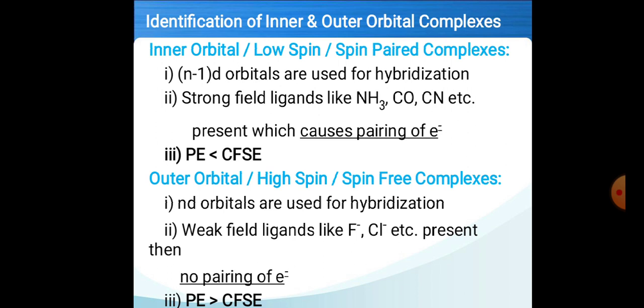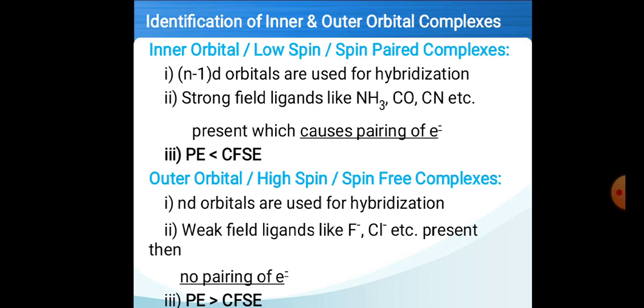These complexes are obtained by strong field ligands like amine, carbonyl, cyano, etc. These ligands cause the pairing of electrons so that the pairing energy is less than crystal field stabilization energy. Hence, spin paired or low spin complexes are obtained.